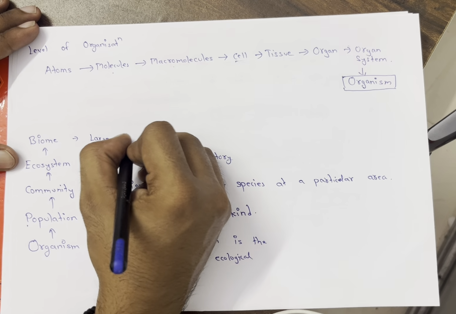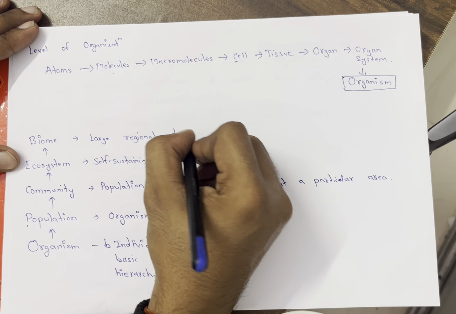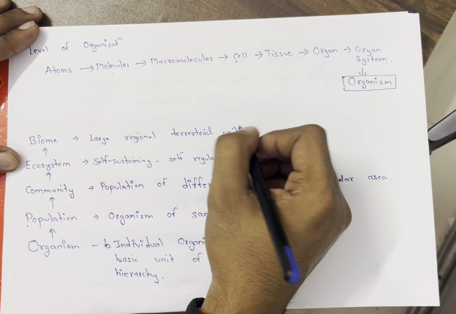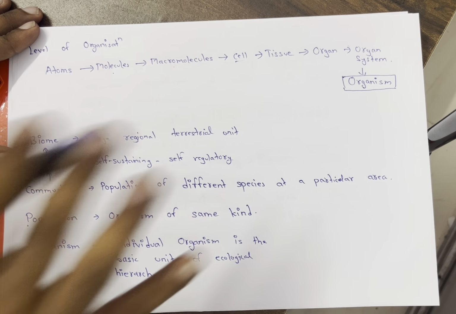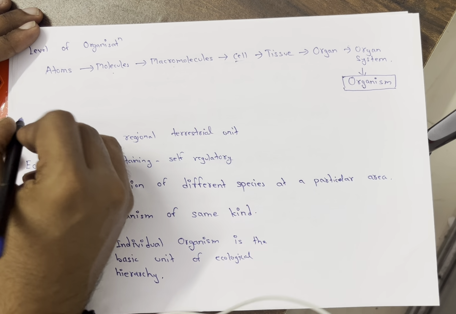So it is a large regional terrestrial unit. In a biome we have a specific climatic condition. If I am talking about desert, there will be only desert-like conditions. If I am talking about arctic and alpine tundra, the temperature will be at sub-zero level. So in a biome there is a specific climatic condition and also a major vegetation zone, which means plant communities will be of the same type.